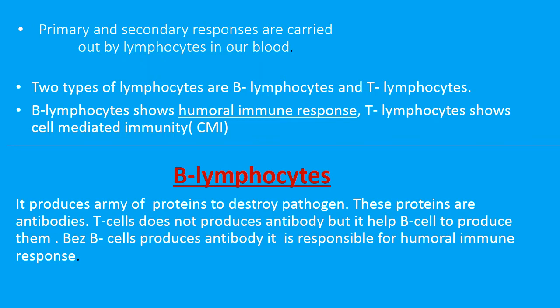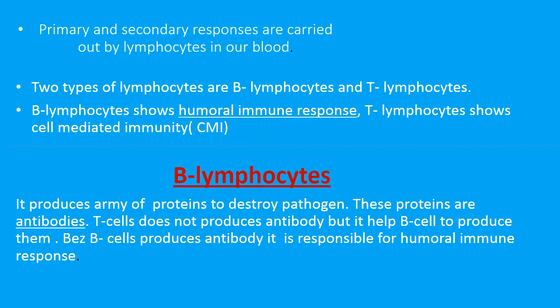Then the T lymphocytic cell. T lymphocytic cells do not produce any types of antibodies to destroy pathogens, but they indirectly help B cells to produce them. That means they are helping the B cells to produce antibodies. The kind of response given by the T lymphocytic cell is cell mediated immunity, because it is not directly producing any types of antibodies.